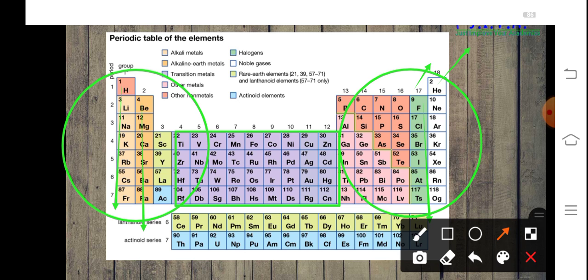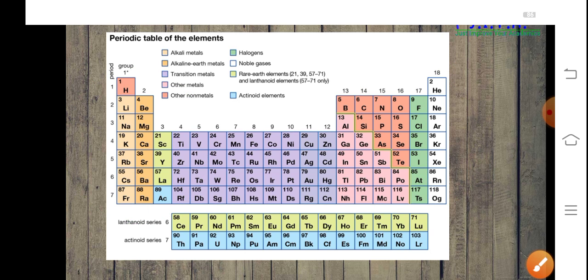If we talk about group 18 elements, then these group 18 elements are inert in nature because their octet is complete. So they do not undergo any chemical change easily. So this is all about the periodic table. You should know the position of metals and non-metals in the periodic table. So in the periodic table, metals are present towards the left side, whereas non-metals are present towards the right side.